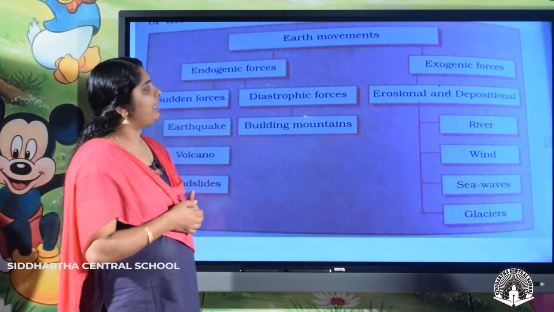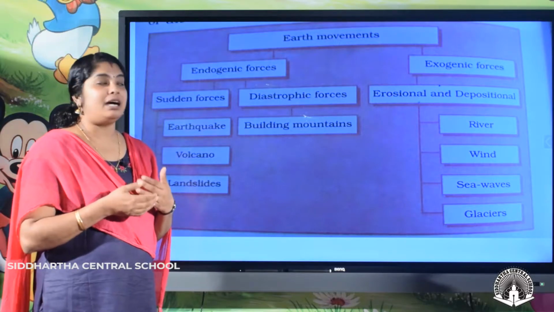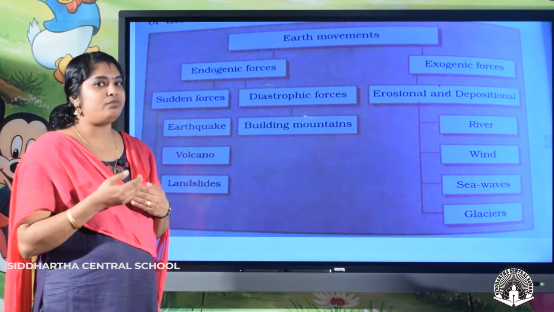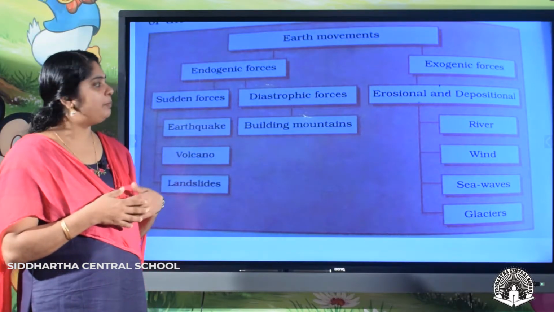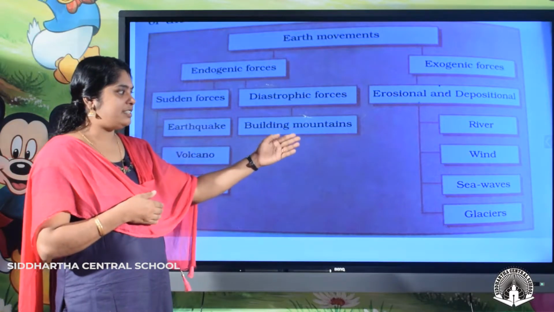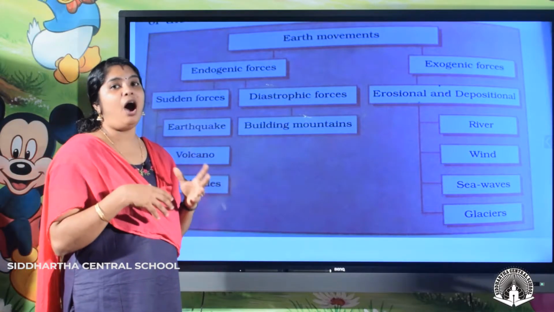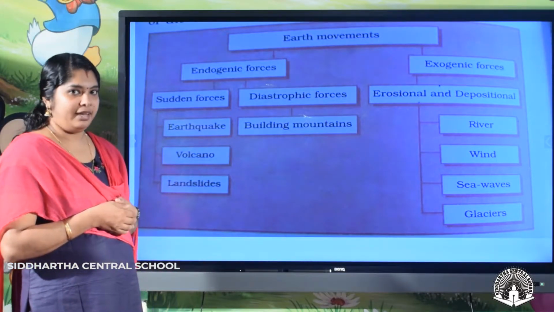Then coming to exogenic forces, erosional and depositional activities come under exogenic forces. Who are the agents of erosion and deposition? We have already discussed in the second chapter: rivers, wind, sea waves, and glaciers. Because of these outside forces, some changes are happening over the earth.